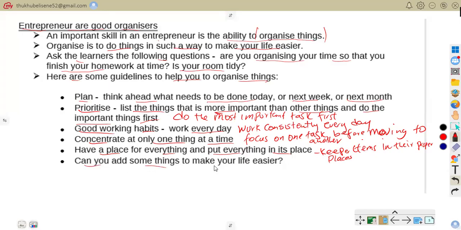Can you add some things to make your life easier? Other ways to make life easier are to make use of a diary or planner, create daily to-do lists, and set deadlines for tasks. For example, using a calendar to remember important meetings and deliveries.